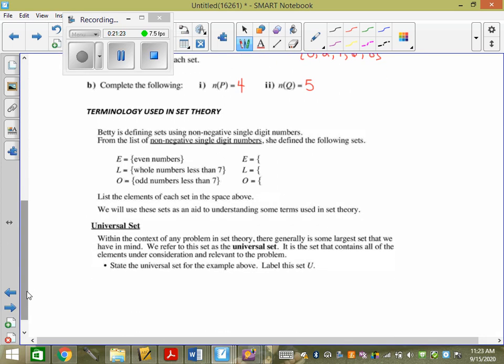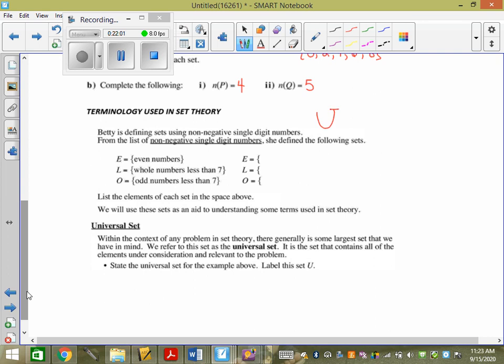We're going to go through more terminology. This lesson is very heavy on definitions and terminology, and then we just use them throughout the rest of the unit. Okay, so the very first day is heavy on terminology. So, Betty is defining sets using non-negative single-digit numbers. What's a single digit number? 0 to 9. And -1 to -9 is also single digits, right? But it says non-negatives. So we know this is what we're going to put.